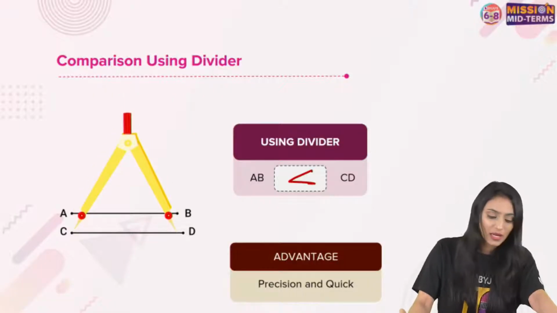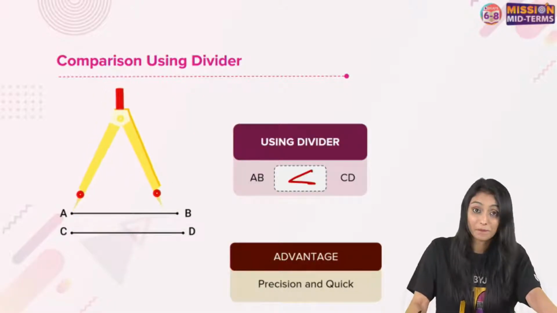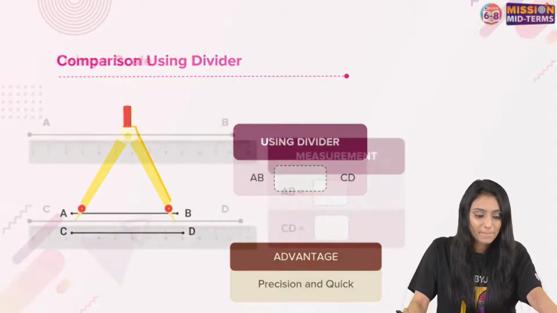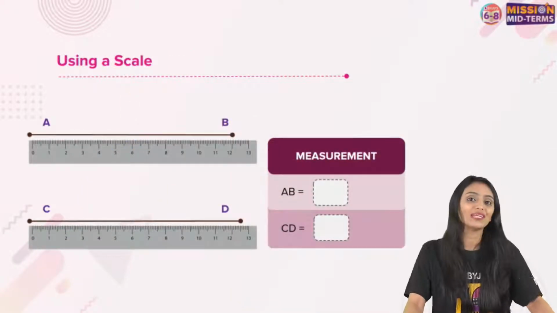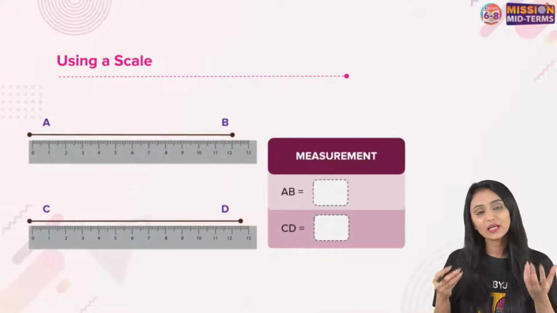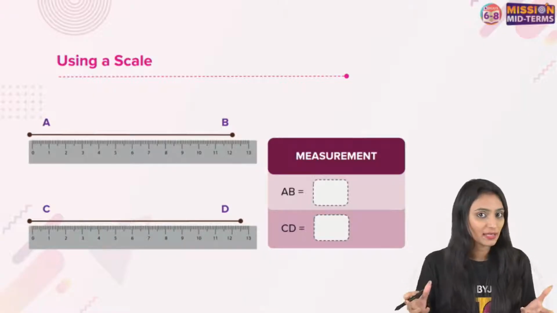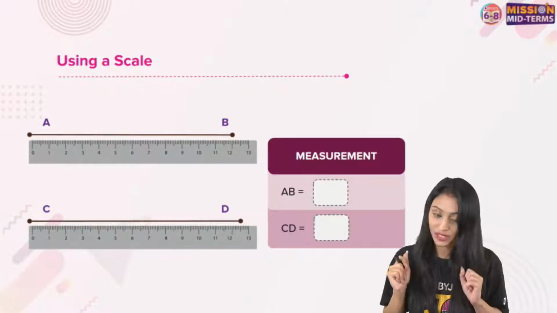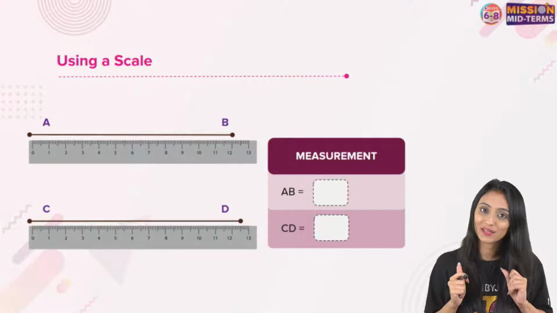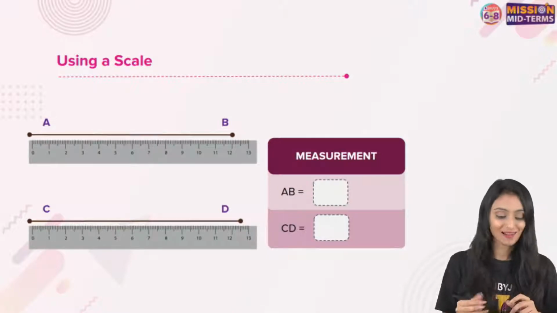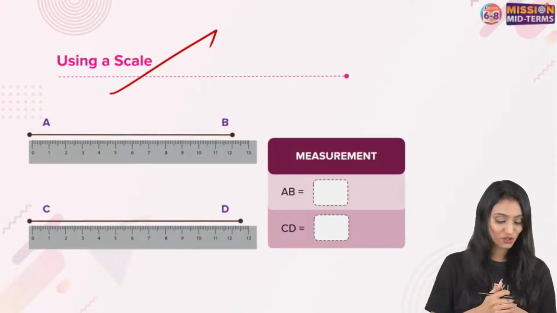The advantage is that it is precise, it is quick, right? That's fine. But the thing is, we don't know the actual measurement. A divider can only compare them, but it cannot tell you the exact measurement. So what do you think? How can we measure the exact measurement? That can be done by using a scale. That's also a geometrical tool, right?